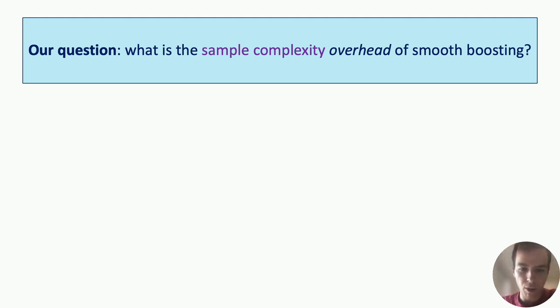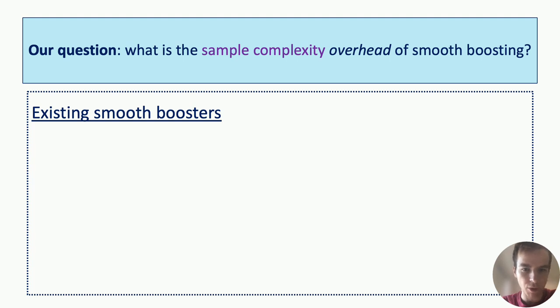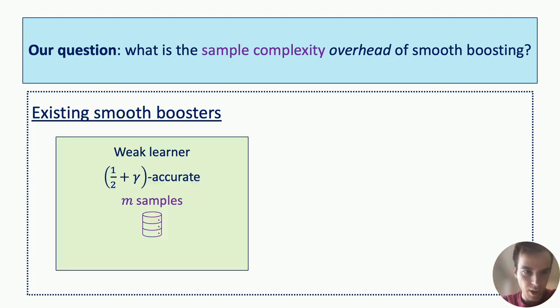Let me go over briefly what existing smooth boosting algorithms guarantee. Existing smooth boosters have the following form. They take a weak learner which has accuracy, let's say, 1/2 plus gamma, and think of gamma here as being very small. In the initial example I had, gamma is like 1%, so the accuracy overall is like 51%.